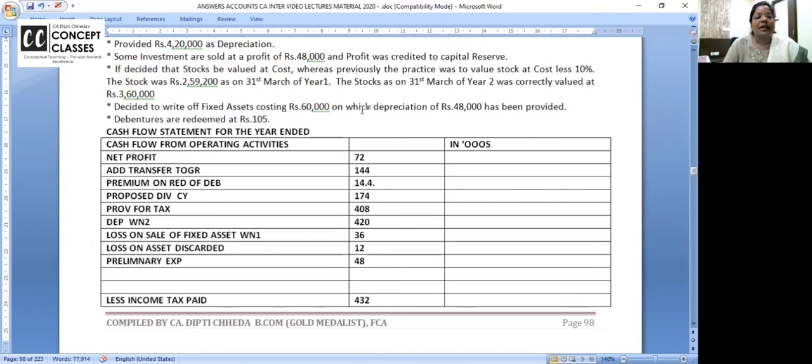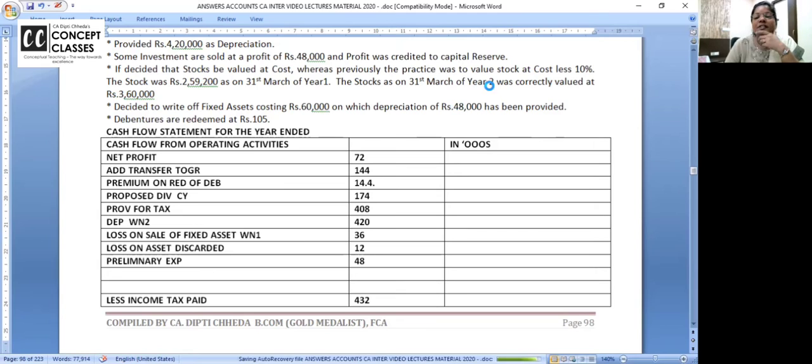It was decided that stock should be valued at cost, whereas previous practice was to value stock less some changes. So stock as in year 1 was 259,200. Can I say 259,200 is 10% below value?